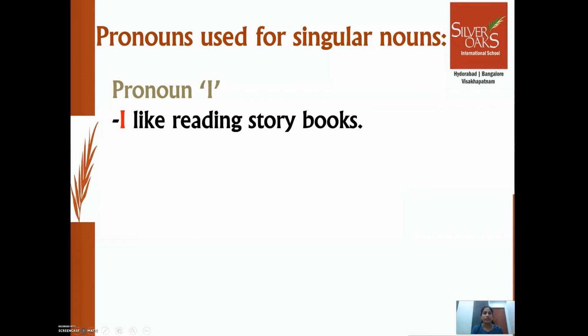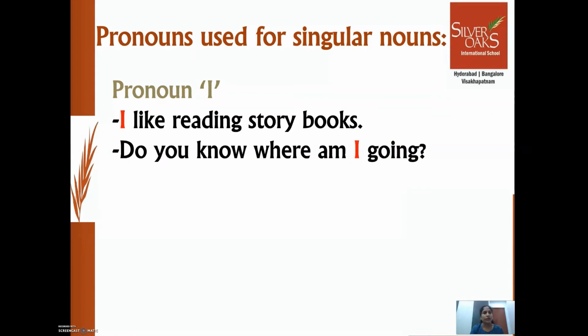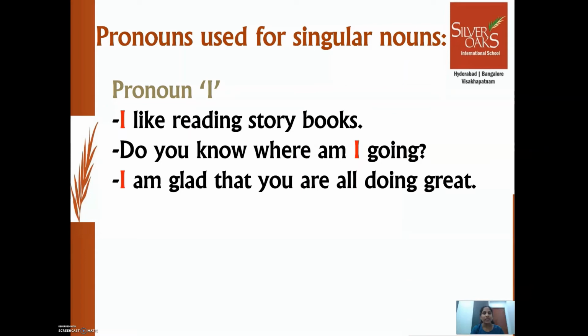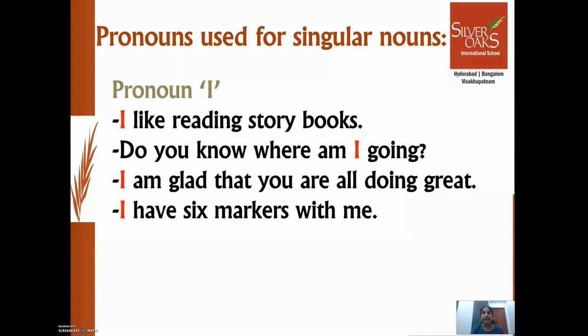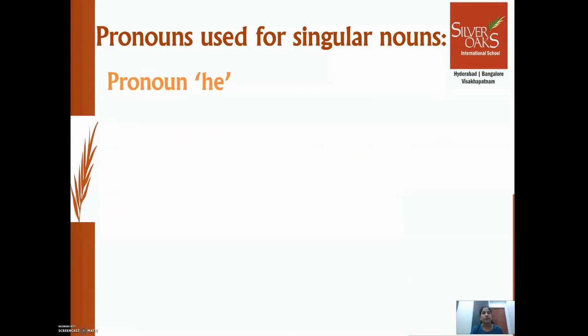Let's see some more examples. Do you know where am I going? I am glad that you are all doing great. I have 6 markers with me. So in all the above sentences, I'm talking about myself. So when we talk about ourselves, instead of writing or telling our name, we use pronoun I. Now let's see about pronoun he.